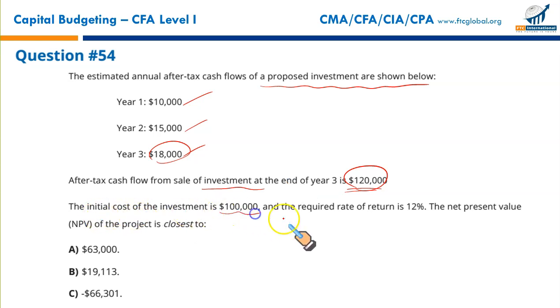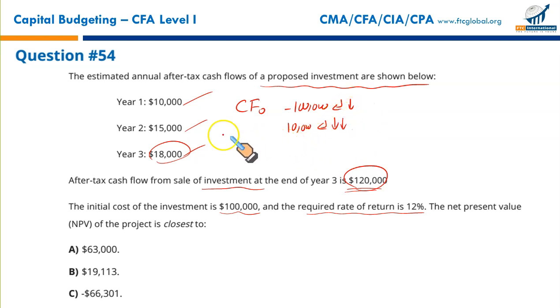Initial investment was $100,000 and the required rate of return is 12%. NPV is to be calculated. Our conventional way of doing it: cash flow at year 0 is $100,000 negative. Enter, down arrow key once. Then this $10,000, enter, since it's a single payment, down arrow key twice. Then you have $15,000, gentlemen, attention. Enter, down arrow key twice.